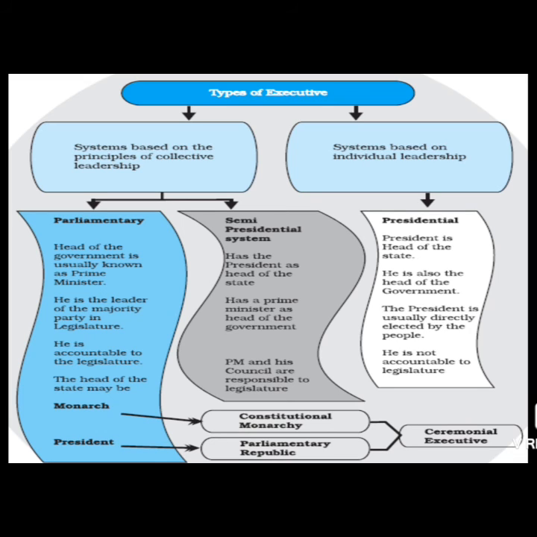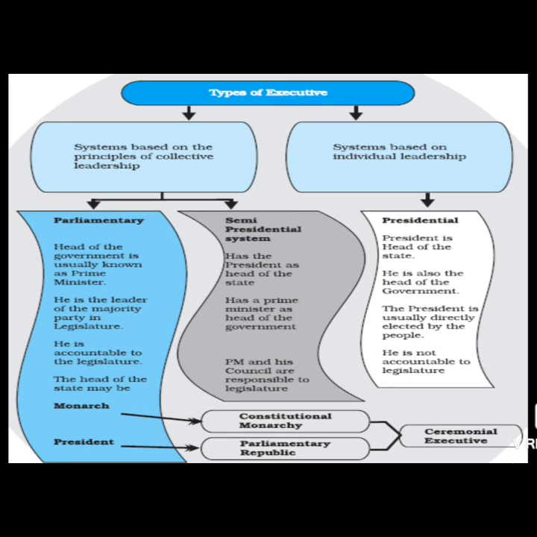Now, as you can see in this particular slide, under the section of parliamentary, the last point mentioned is that the head of the state may be a monarch or president. So when it comes to the Queen of England, we are talking about a parliamentary democracy with constitutional monarchy. Okay, why? Because we have Queen Elizabeth as the head, right?